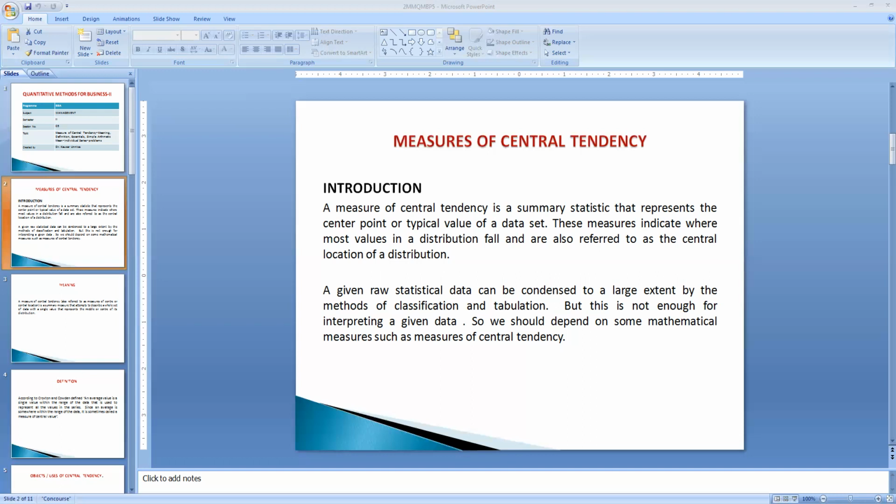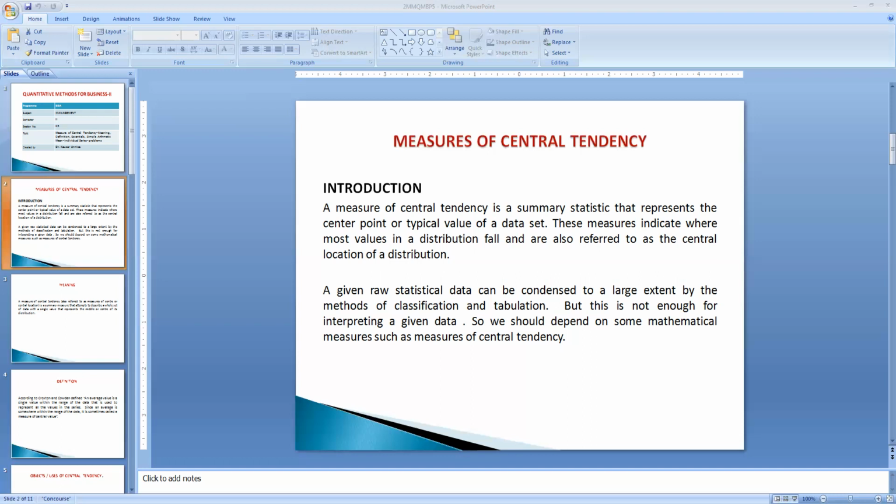Let us know that a measure of central tendency is a very important aspect of quantitative data because it is nothing but an estimate of the typical value. So we can say that central tendency is a descriptive summary of a data set. Through a single value from the data set, it reflects the center of the data distribution, and it does not provide information regarding individual data from the data set, where it gives a summary of the data set. Generally, the central tendency can be defined by using some of the measures in statistics.